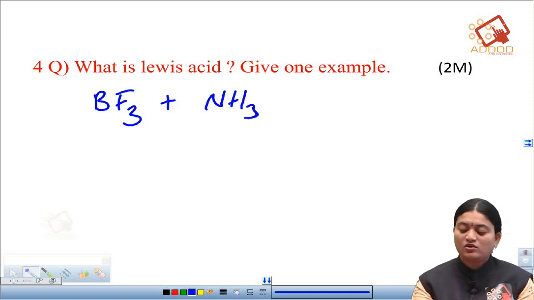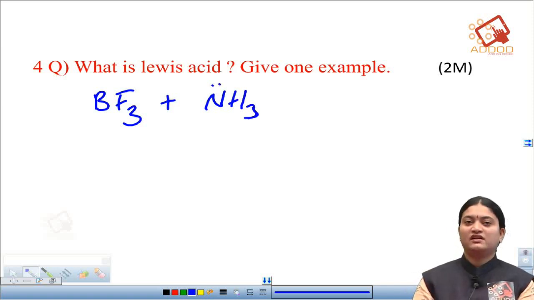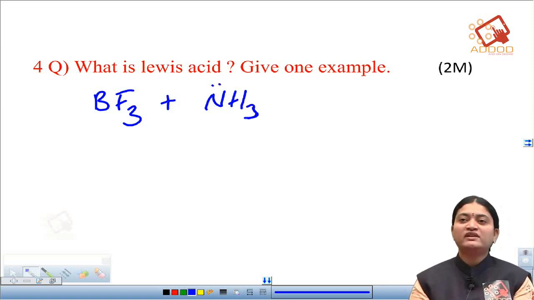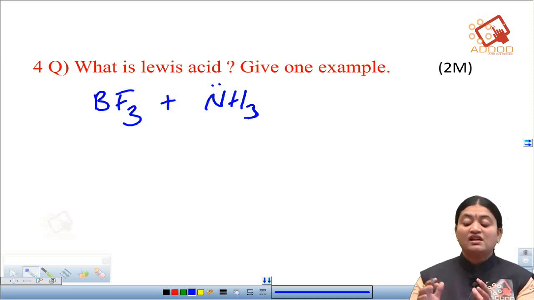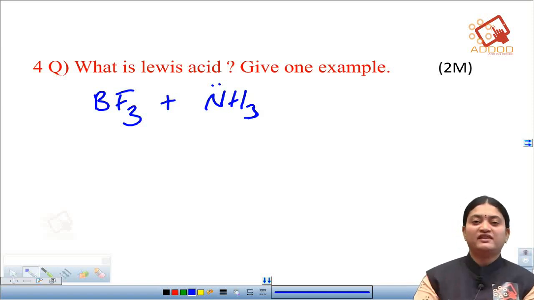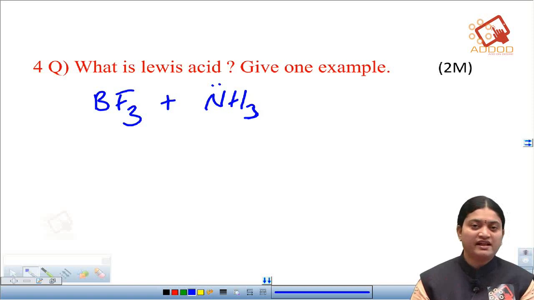Over the ammonia we are having a lone pair of electrons. So this ammonia is having more electrons. It is rich in electrons, and boron trifluoride is deficient in electrons. So here the ammonia can donate a pair of electrons to the boron trifluoride.